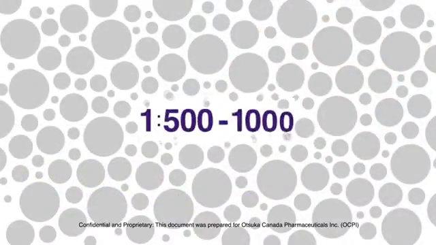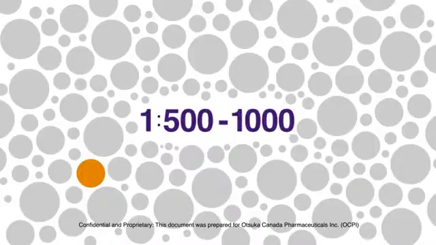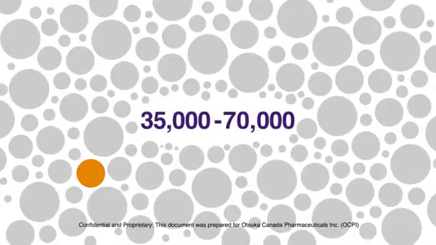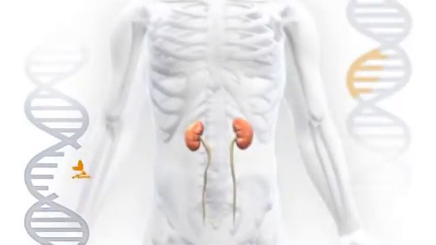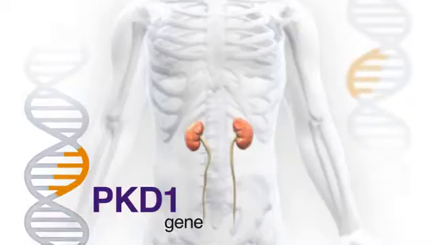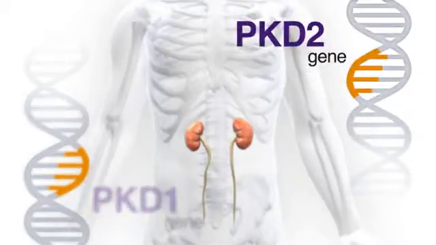ADPKD occurs in approximately 1 in every 500 to 1,000 live births in Canada. This is equivalent to about 35,000 to 70,000 individuals living in Canada with ADPKD. Two disease genes cause ADPKD when mutated: PKD1 on chromosome 16 and PKD2 on chromosome 4.